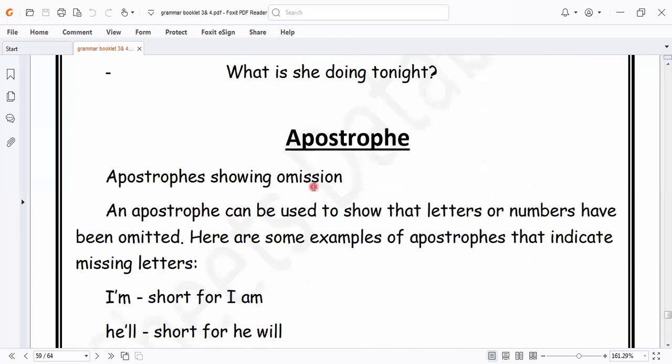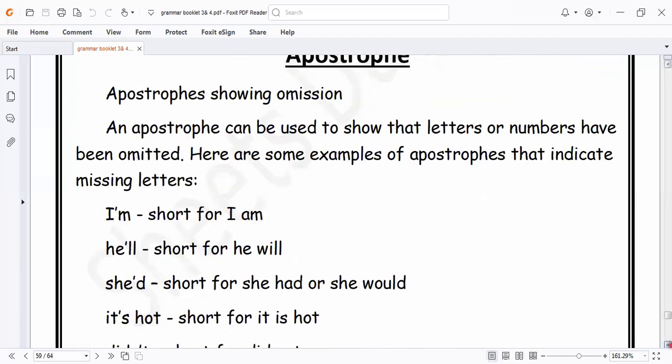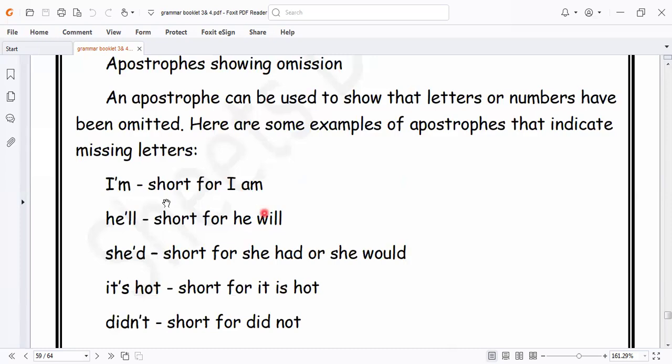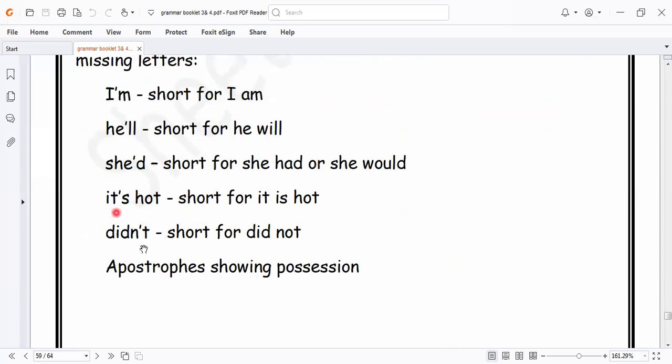Here is about the apostrophe. The apostrophe is an abbreviation of the word. Like when we say I am, it's written like this. He will, written like this. She would, written like this. It can be she had or she would; both abbreviations are written like this. It's hot, so it's written like this. This is called abbreviation. Didn't: it did not.